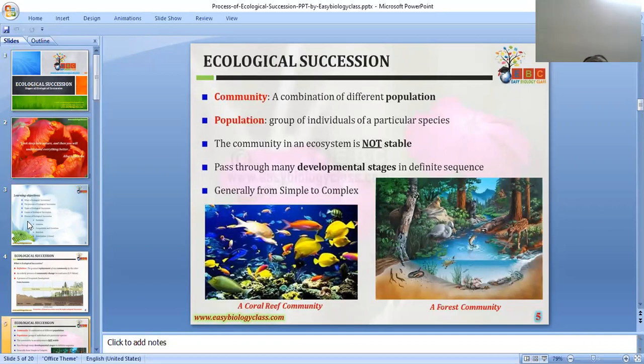Once again, I'm repeating, a population is nothing but a particular kind of species in a certain area. Mixed populations form the community. The community is an ecosystem. It's not stable, because it may fluctuate. The community may change based on the climatic conditions. Look at the pictures: a coral reef community and a forest community. There are drastic changes in these two communities.